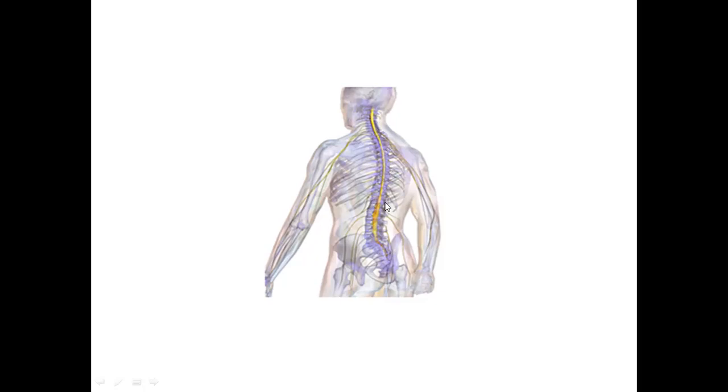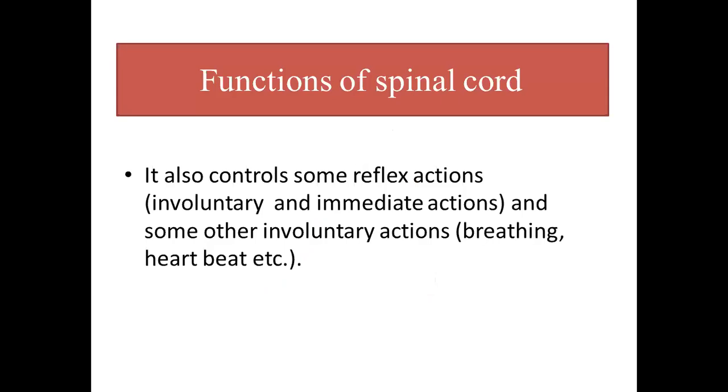Now my dear students, I hope you will all have a very clear distinction between the spinal cord and backbone. These two are not the same thing. Spinal cord is the structure present inside the backbone, and spinal cord is made up of interneurons, whereas backbone or vertebral column is the bony structure which is made up of bones and present there just to protect the spinal cord.